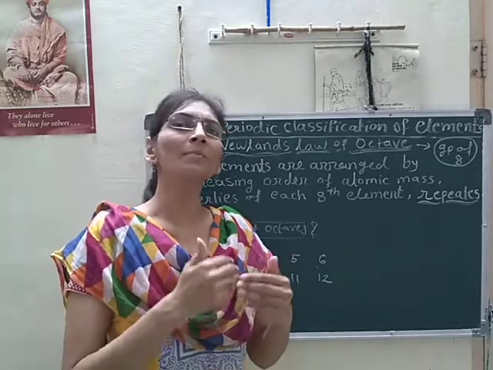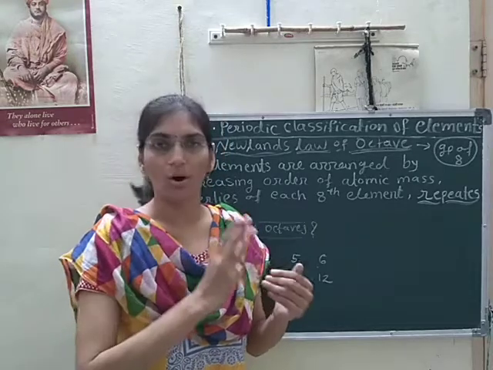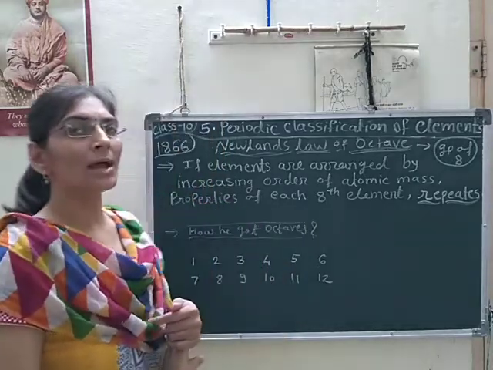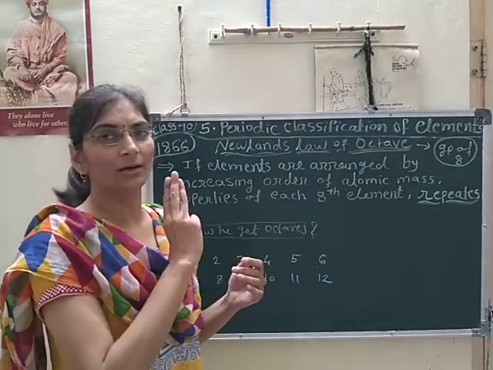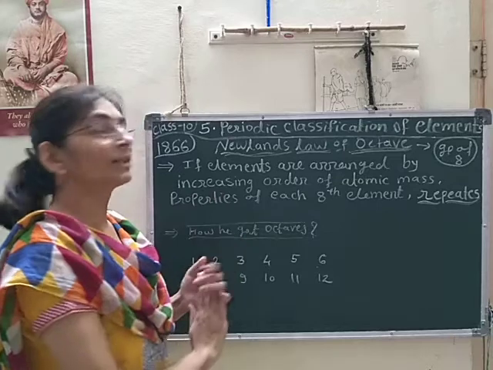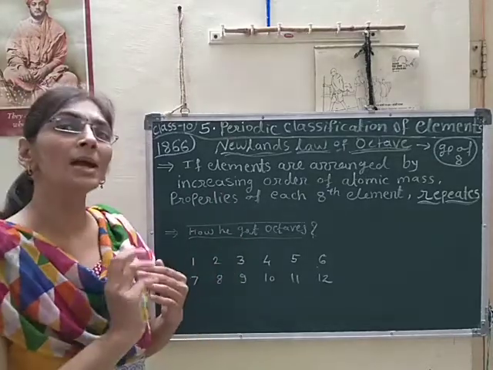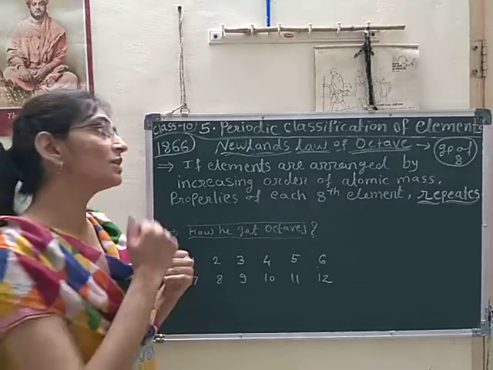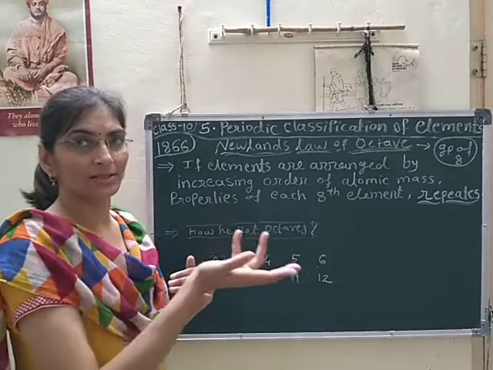But he could make only 3 triads according to his law. Because only 3 triads could be made successfully, that theory was a failure. Still, it was a milestone and inspiration for new research by the next scientists.